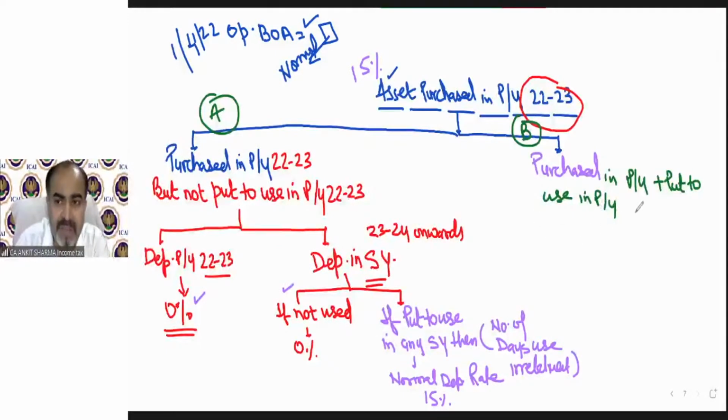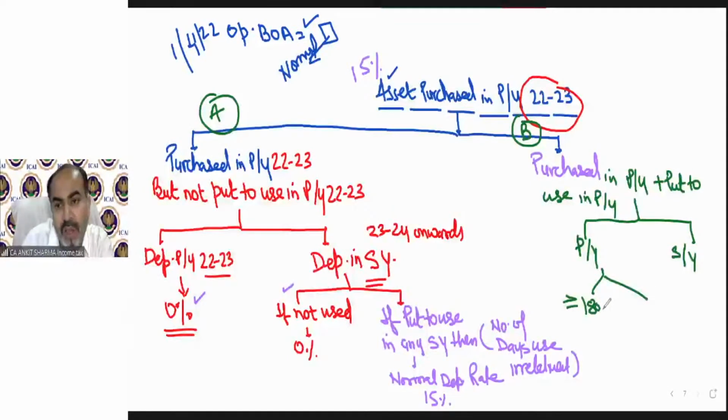But if it is purchased in previous year and put to use in the previous year, then again, we need to see what will be the depreciation rate in previous year and in subsequent year. In previous year, we need to check if it is put to use for more than or equal to 180 days. Then normal depreciation rate, that means 15%, can be claimed. Or if it is less than 180 days, then half of normal rate will be applied.